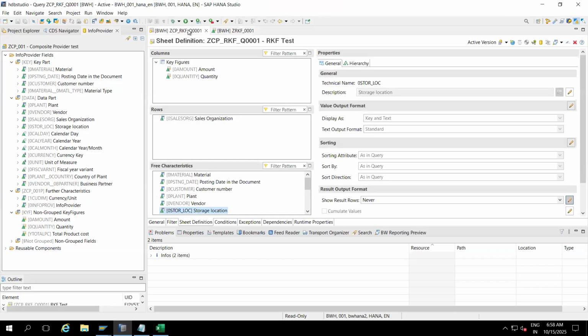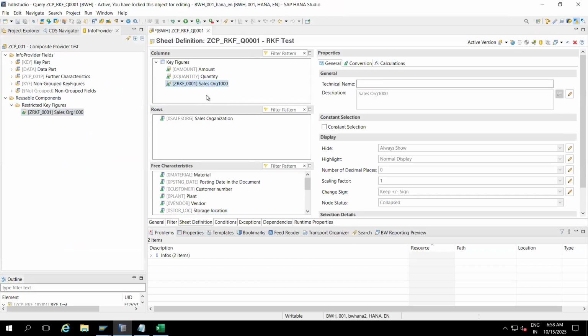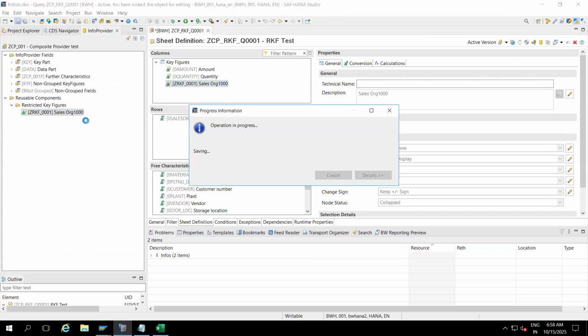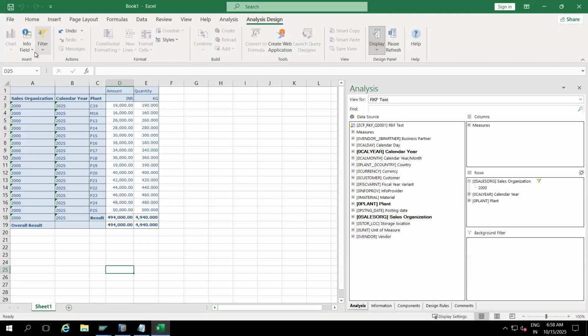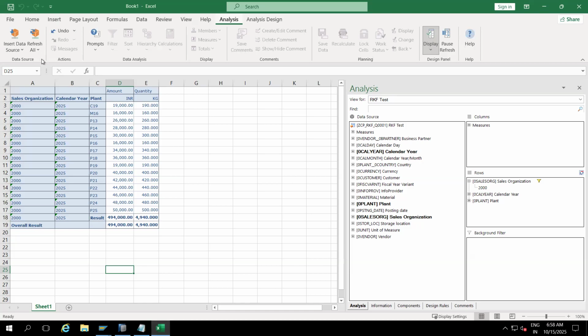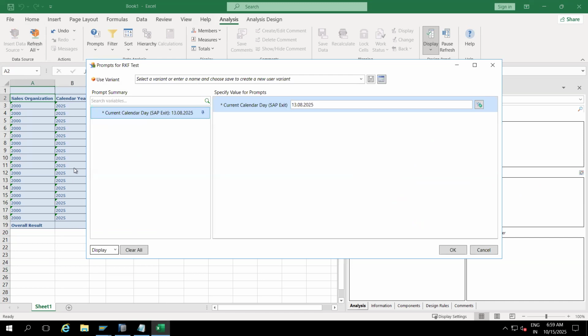Now go to the BEx query. After you save this, ZRKF, you can see it here under reusable components. I'm just dragging and dropping it here. Now you can save it. Then go to the Analysis tab and refresh it. Select our query and refresh the data source, reset the data source. Click OK.